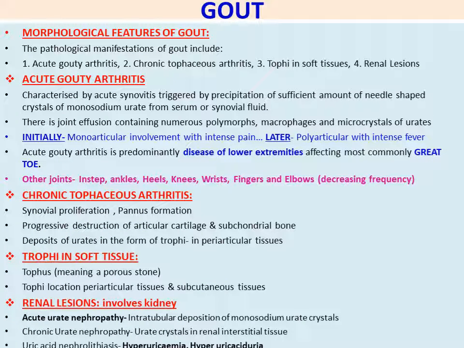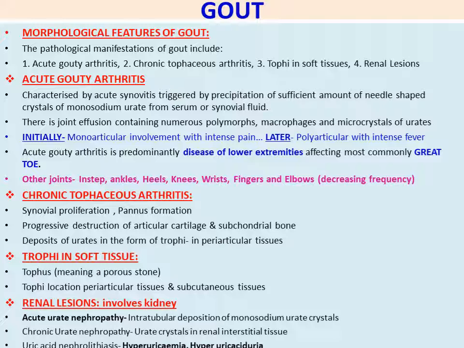Next, gout. Morphological features of gout. The pathological manifestations of gout include acute gouty arthritis. So these are the stages: acute gouty arthritis, chronic tophaceous arthritis, tophi in soft tissues, renal lesions. So this is how the stages increase, the morphological features.